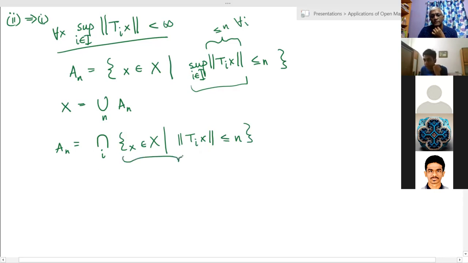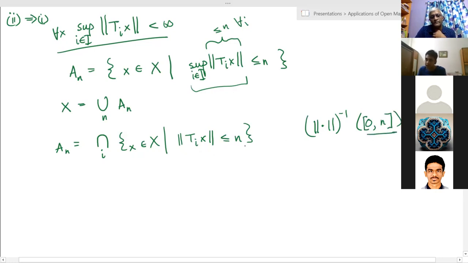So now this is closed because it is an intersection of closed sets. All of these sets are closed because they are the inverse image under the norm of the interval [0, n]. This is a closed interval and the norm is continuous.